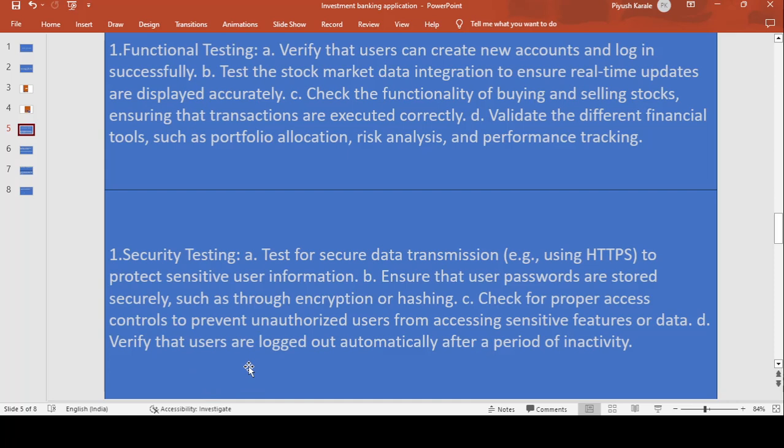In that case, it will log out automatically after a few minutes or after a few hours, according to the setting. Check it in the security testing. Okay, next move on to the